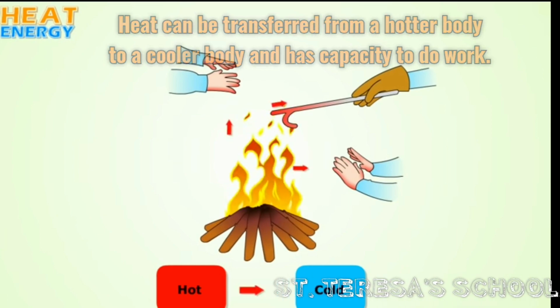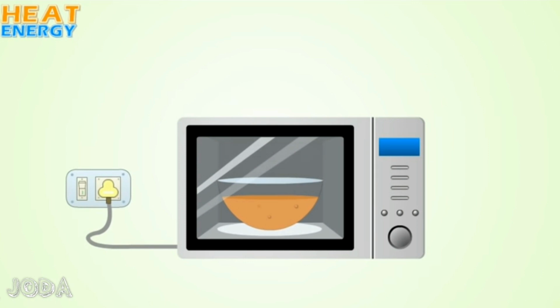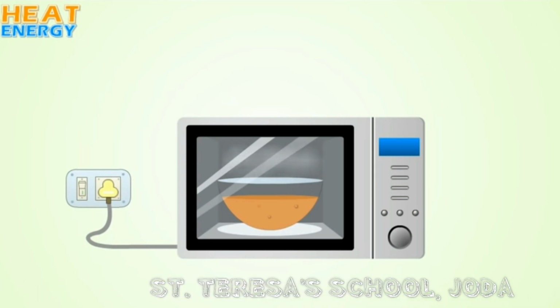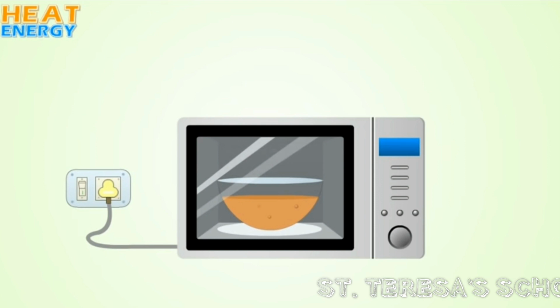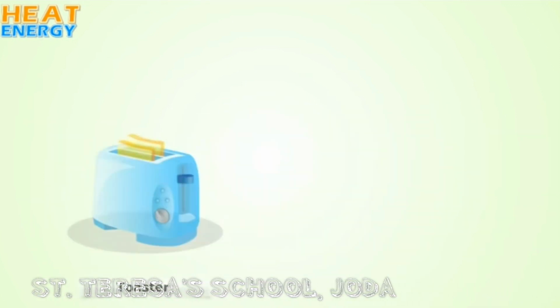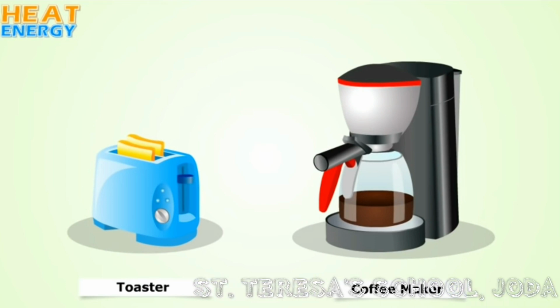Even the iron melts and bends on heating. We can feel heat in the room. The oven cooks the food because of the heat it produces. Toaster or coffee maker, all these also produce heat energy.